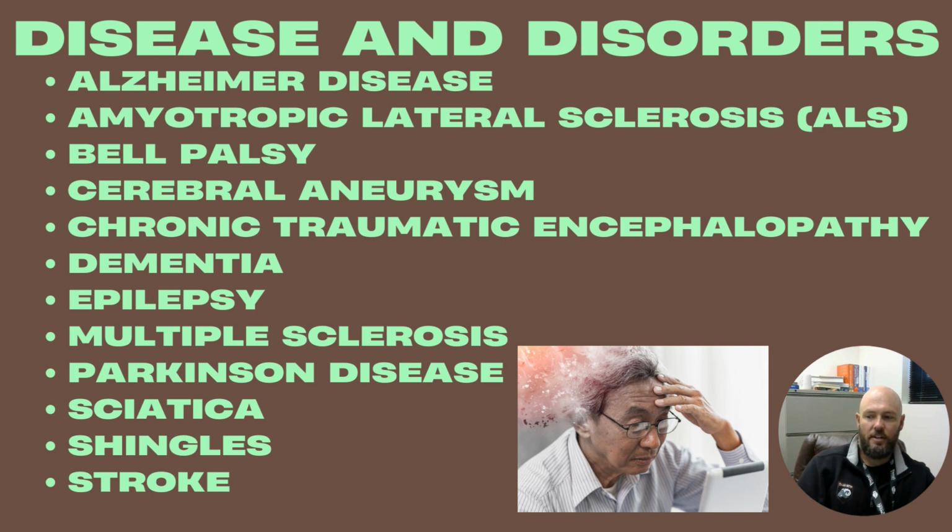Parkinson's disease, chronic degenerative disease of the central nervous system. Signs and symptoms include muscle twitching, tremors, gait problems. Even dementia is associated with Parkinson's. Sciatica, inflammation of the sciatic nerve. So pain radiating from the low back down one leg all the way to the foot. Shingles is a viral disease.